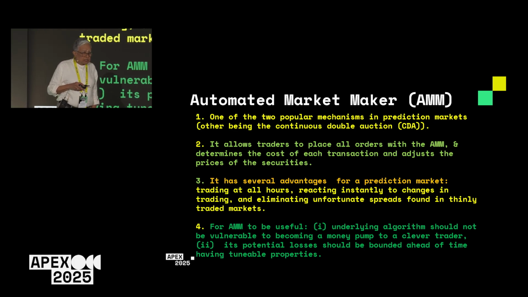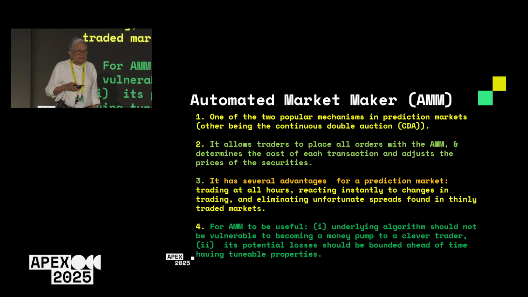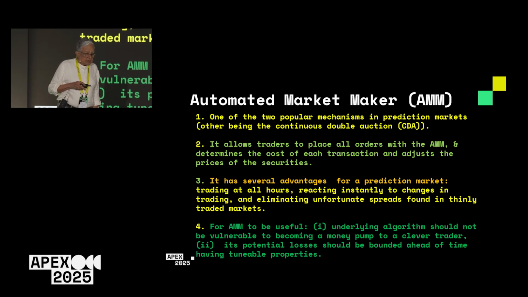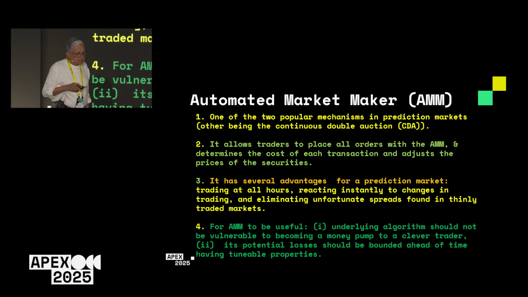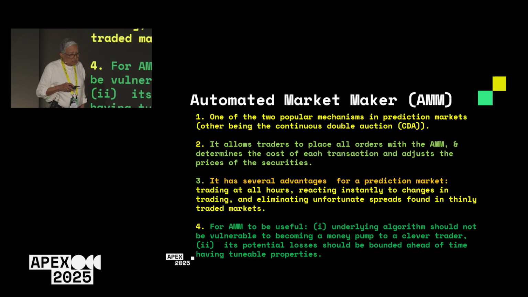For an AMM to be useful, there are a couple of conditions that need to be satisfied. The underlying algorithm should not be vulnerable to becoming a money pump to a clever trader. So that is one of the things. And its potential losses should also be bounded ahead of time, having tunable properties.